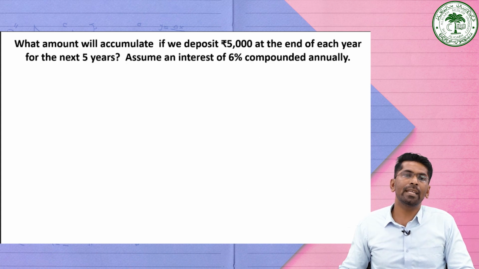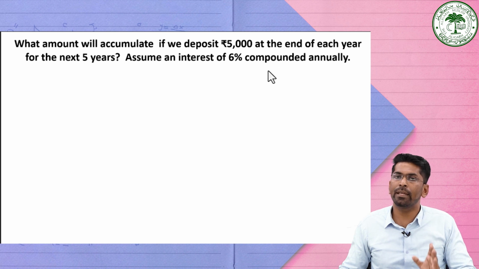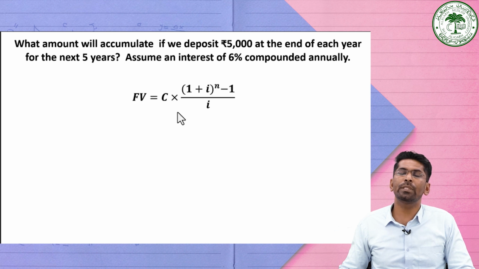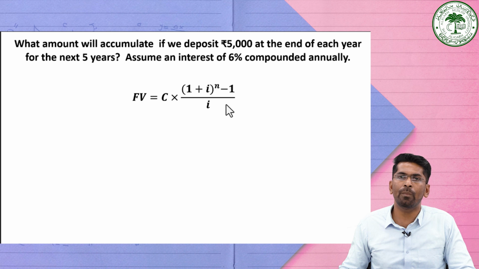Now consider another example. What amount will accumulate if we deposit 5000 rupees at the end of each year for the next 5 years? Assume an interest rate of 6% which is compounded annually. So again we want to find out the future value here, but payment is made at the end of each year, so we can say that it is an example of an ordinary annuity. We can find the future value by using this particular formula, that is C into (1 plus I) raised to the power n minus 1, divided by I.